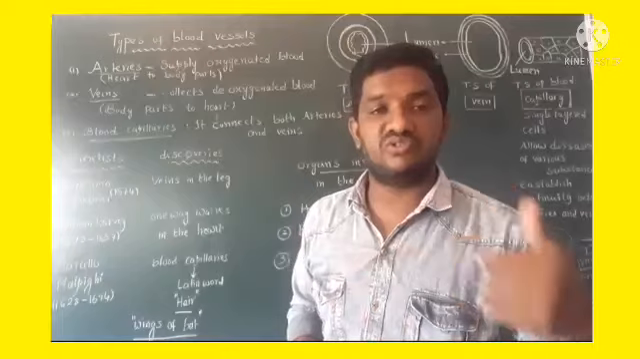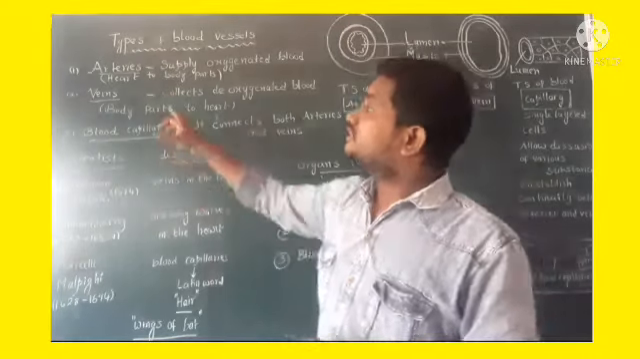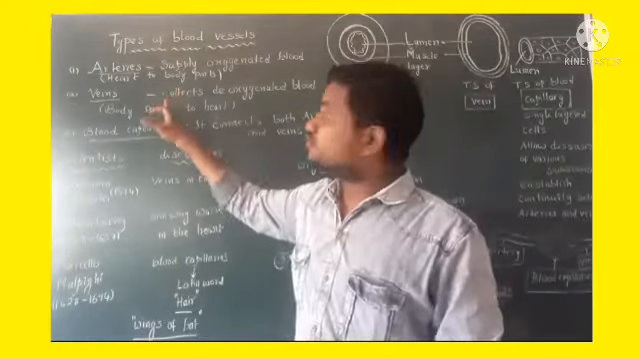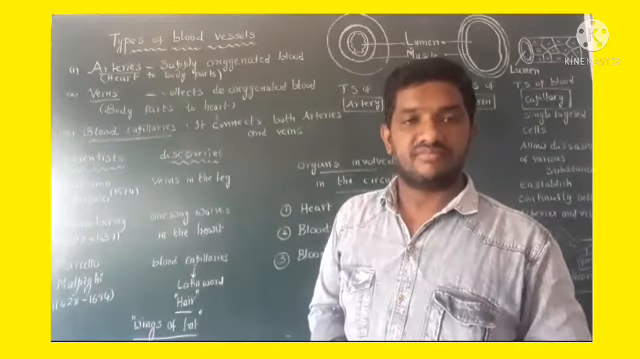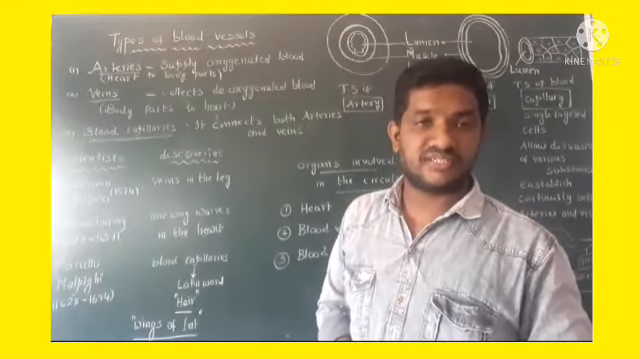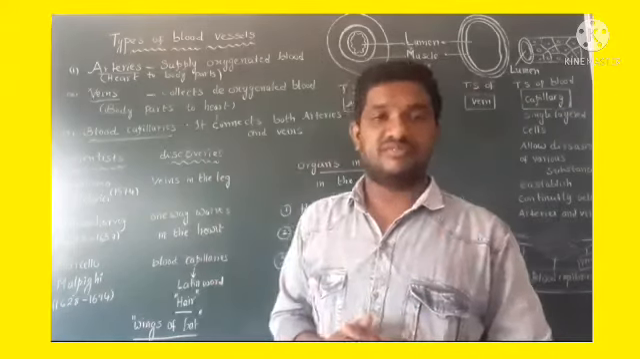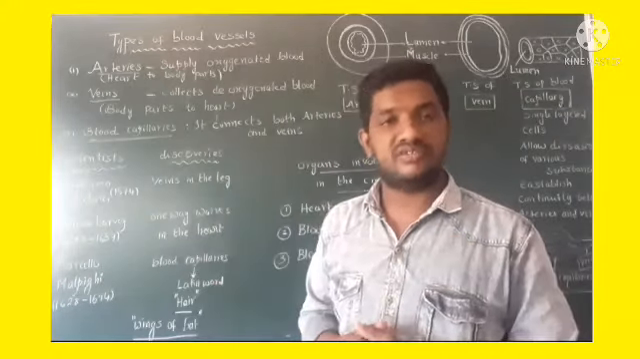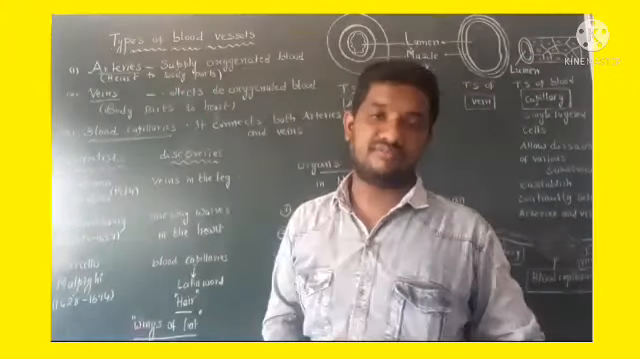Sir, from where to where can it supply the pure blood? It can supply pure blood from heart to body parts. That is very important. It can supply pure blood or oxygenated blood or O2 blood from heart to body parts.